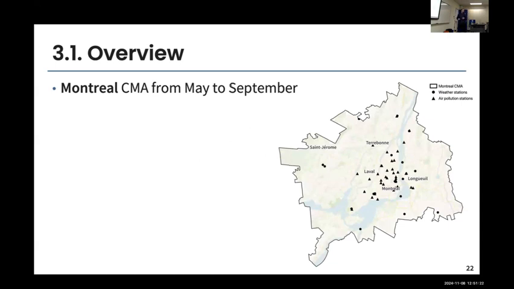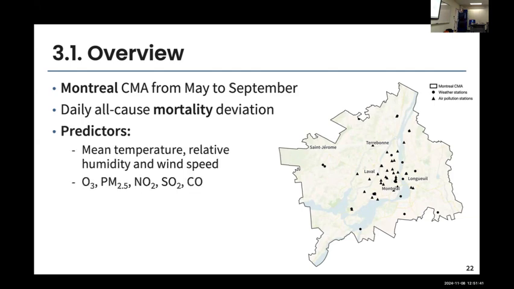We use data from May to September because this is the heat surveillance period in Quebec. We try to model the all-cause mortality deviation, which means either the over or under mortality compared to what was expected in average for this day of year. We're using different predictors based on either temperature or perceived temperature, so the mean temperature, the relative humidity, and the wind speed.